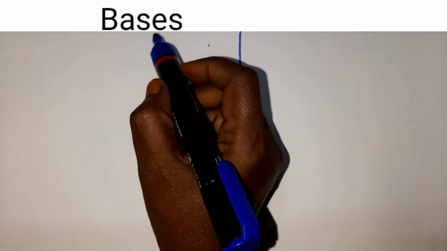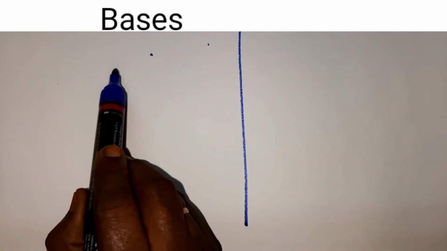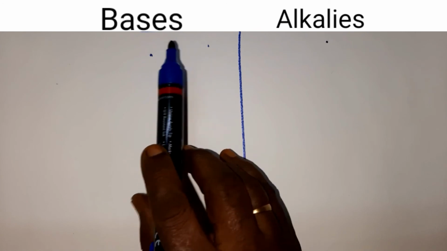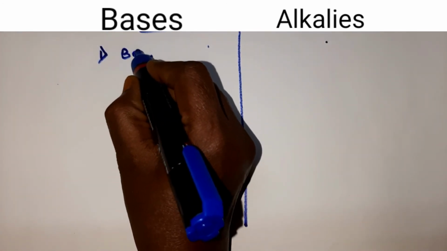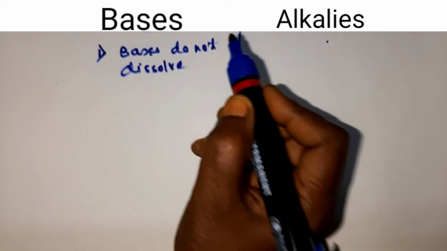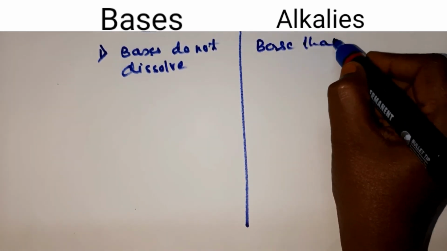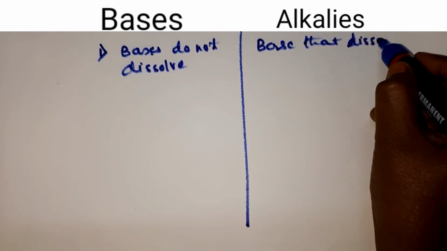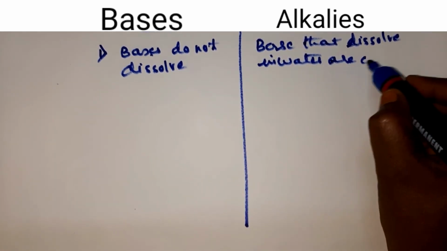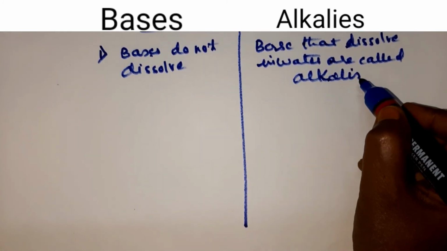Now what is a base? Bases do not dissolve in water, children. You have to remember, bases, if they are dissolved in water, are called alkalis. Clear, children? Then what are bases? Bases do not dissolve in water. Alkalis are bases that dissolve in water. So bases when dissolved in water are called alkalis.